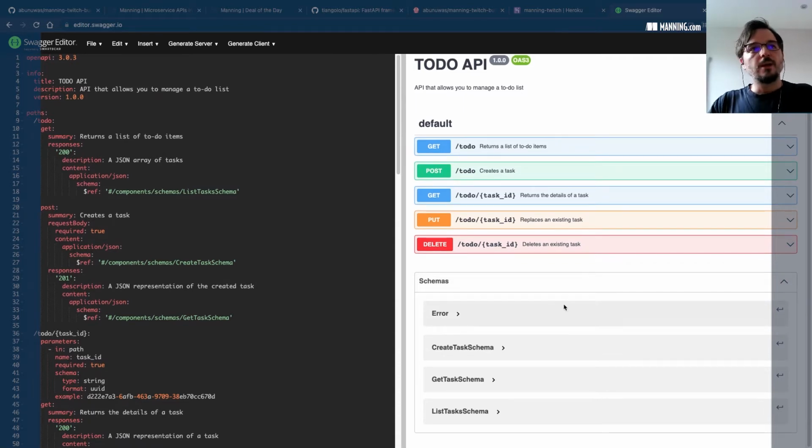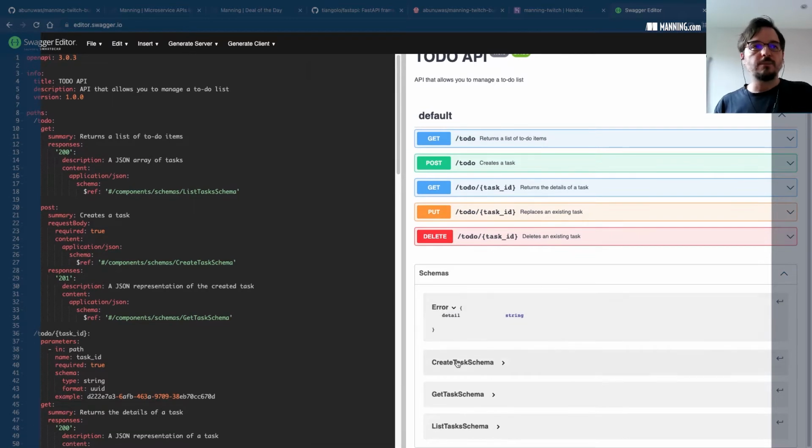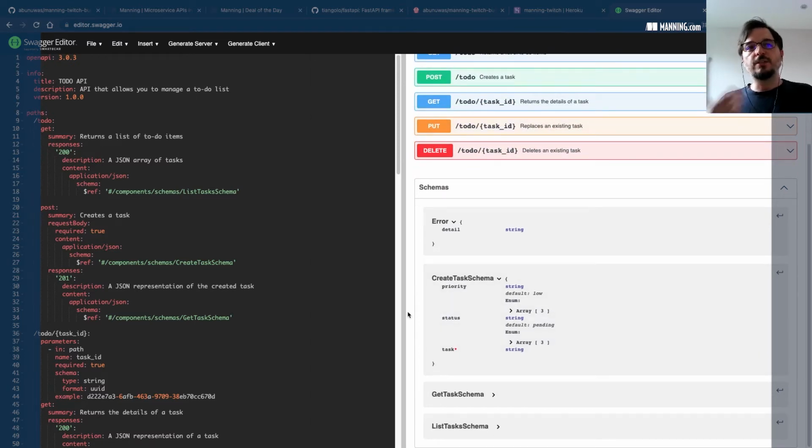We can see also there are a bunch of validation schemas for the API. There is an error schema, which is just generic for representing errors whenever something goes wrong with a request. There is also a create task schema, and this is the representation of a task that is required when we send a task to the server to create it or to update it.